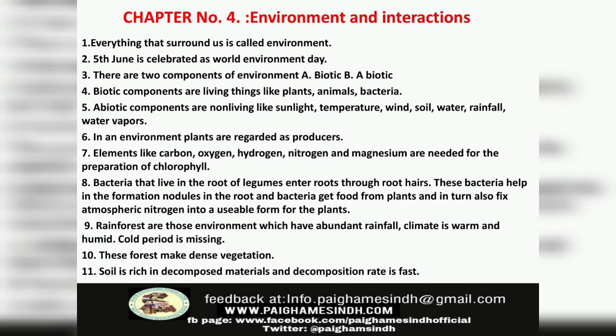Number 6. In an environment, plants are regarded as producers. Number 7. Elements like carbon, oxygen, hydrogen, nitrogen and magnesium are needed for the preparation of chlorophyll. Number 8. Bacteria that live in the root of legumes enter roots through the root hair.